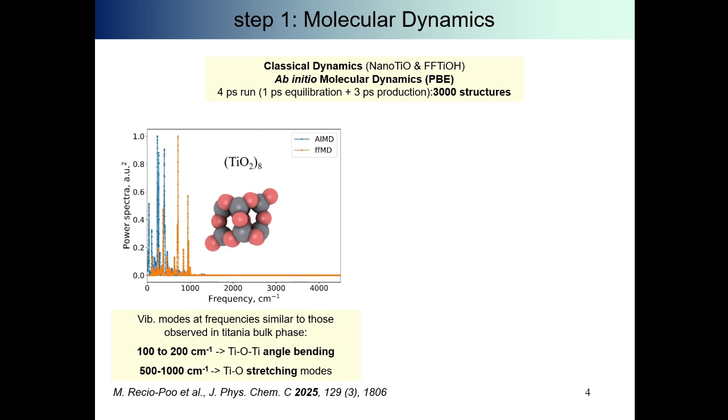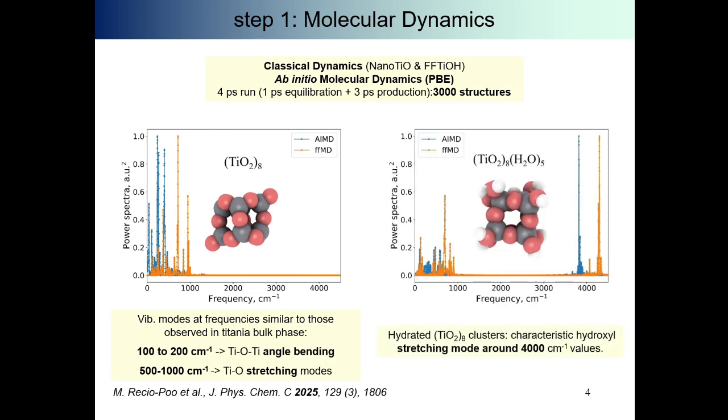So in this left-hand side plot, you can see the vibrational modes that we get after computing the power spectra of the molecular dynamics, and we see the typical Ti-O-Ti angle bending and typical Ti-O stretching modes in the typical values associated to these modes.